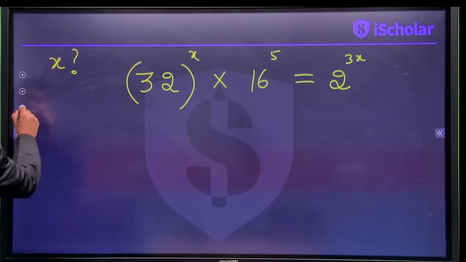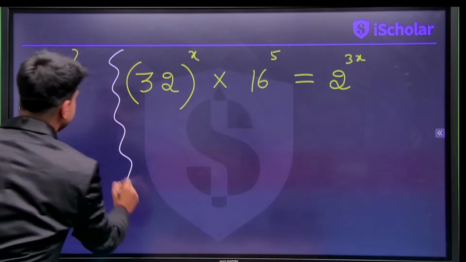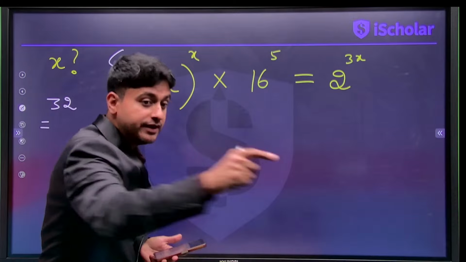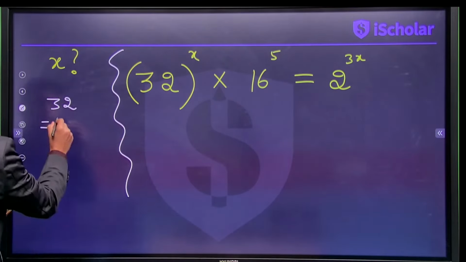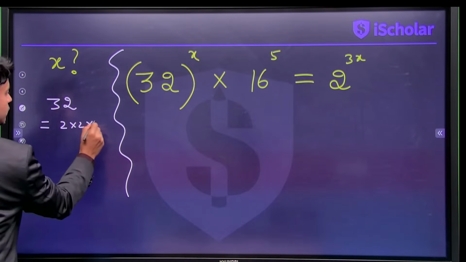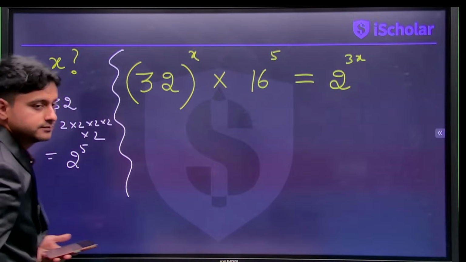So let's get on with this very interesting question. What is this question all about? See here, 32. What is 32? If I do the prime factorization, to apply the properties, I need the bases to be the same. So 32 is 2 into 2 into 2 into 2 into 2, right? That is 2 to the power of 5, correct?